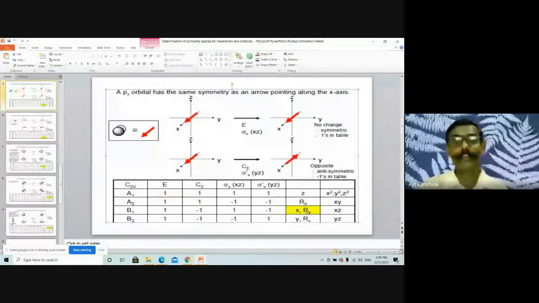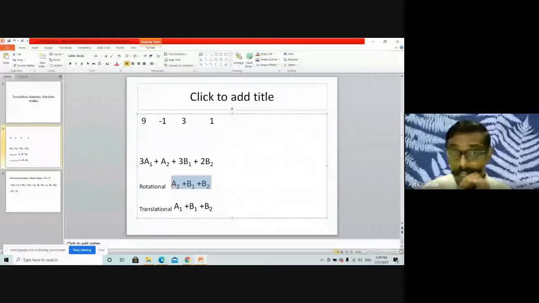For that, I am representing it in the other PPT. Rotational modes are A2, B1, B2. Translational modes are A1, B1, B2. And total modes are 3A1, A2 plus 3B1 plus 2B2. Those are obtained by reduction of this reducible representation.